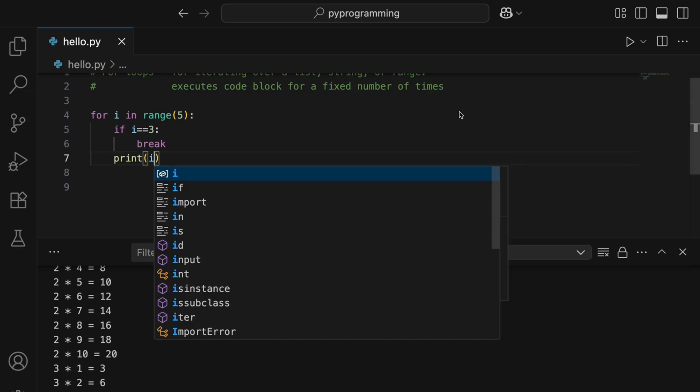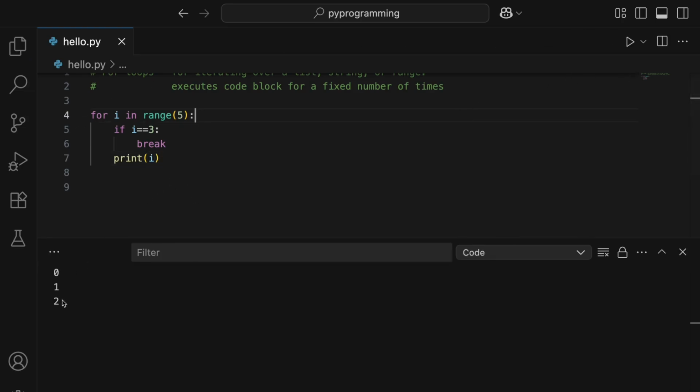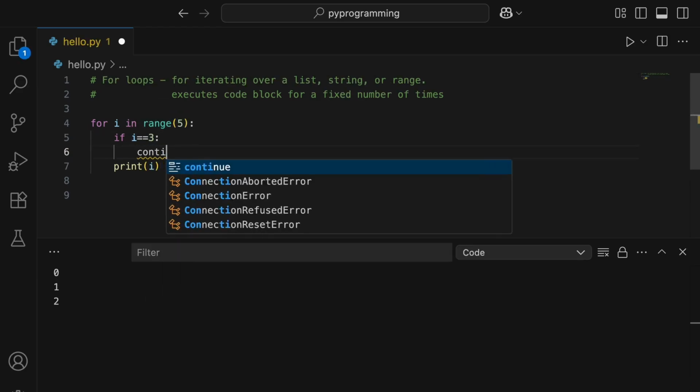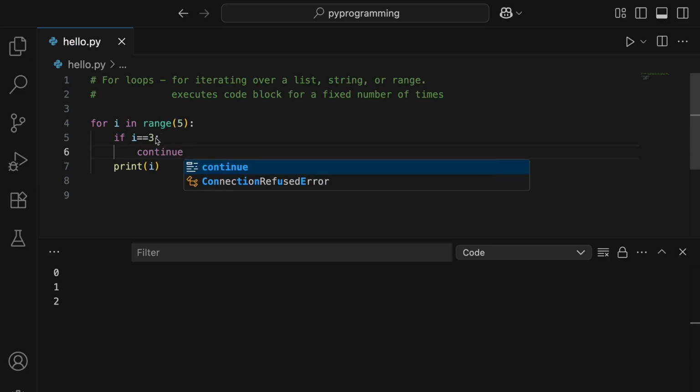Let me save this and let's just run this. So you can see it has stopped at 2. The moment it encountered 3, it made an exit. But let's say if you only want to skip the number, you don't want to actually exit the loop, you only want to skip that particular number, according to whatever condition you have mentioned, you can rather use continue. So if I do continue, it is going to skip 3, but then it will continue printing the other numbers. So here it has skipped 3, but then it has continued.